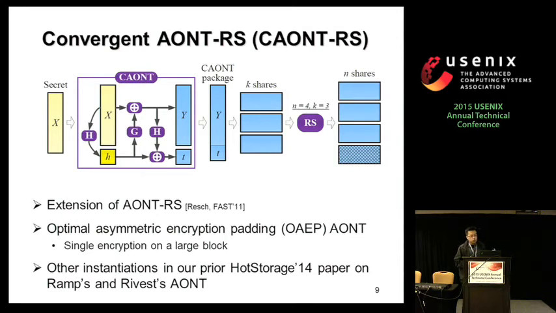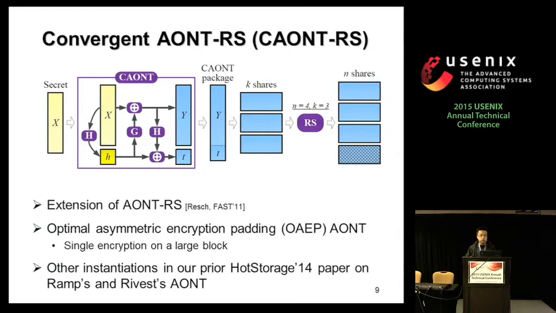Right now, we use another all-or-nothing transform. Basically, it's called the optimal asymmetric encryption padding, OAEP, all-or-nothing transform. The idea is it uses a single encryption on a large constant value block. And in our previous hot storage paper, we also consider other instantiations on top of the RAM scheme and the Rivest all-or-nothing scheme.